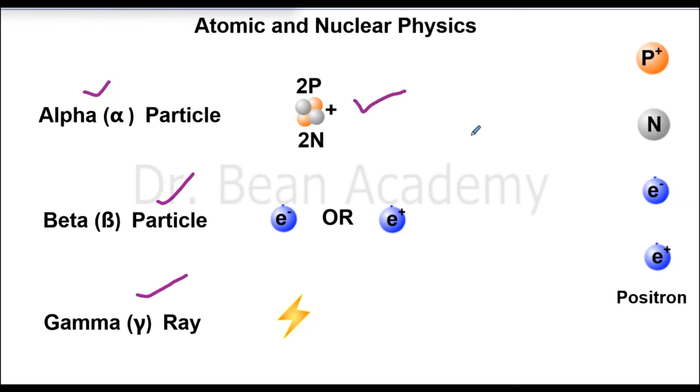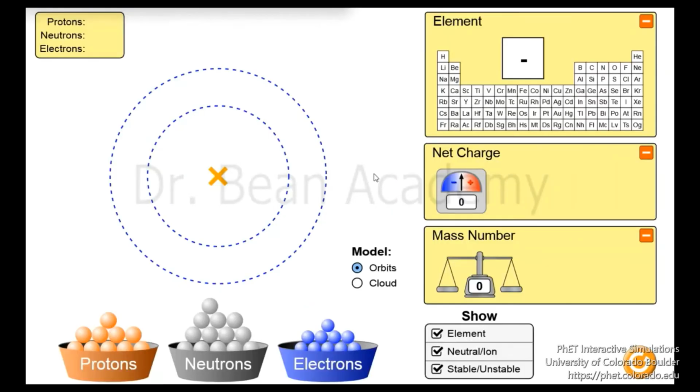This alpha particle is a helium nucleus. The alpha particles are helium nuclei, meaning they are only the nucleus of helium, because helium has 2 electrons in the first orbit around this nucleus with 2 protons and 2 neutrons. But the difference between helium and an alpha particle is that it doesn't have those 2 electrons. So let me show you the difference between a helium atom and a helium nucleus, I mean the alpha particle. What is the difference between helium and alpha particles?